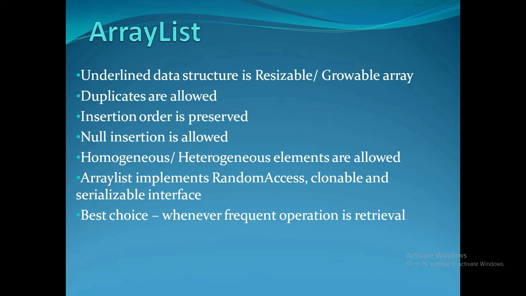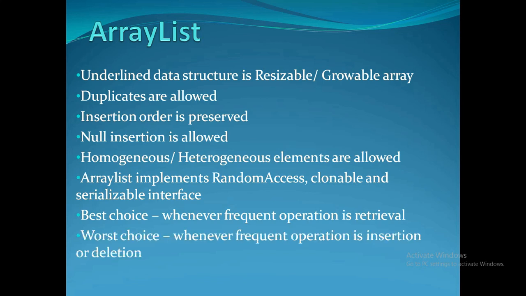And then what is the worst case scenario? Whenever our frequent operation is insertion or deletion. Suppose I have a list of 100 elements, and now I want to add a new element at the 10th position. Then I will add the new element at the 10th position, but the elements from 11 to 100 will be shifted from their own positions.